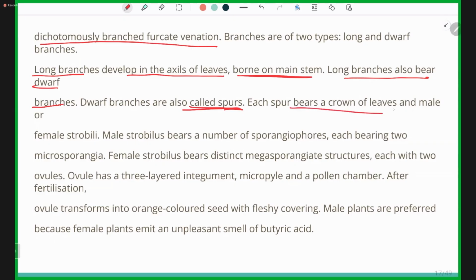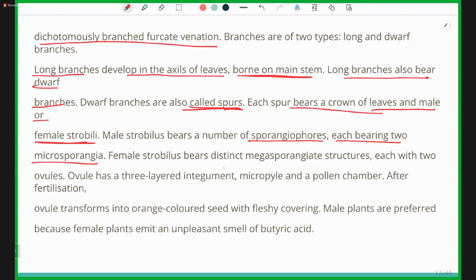Each spur bears a crown of leaves and male or female strobili. Male strobili bear a number of sporangiophores, and each sporangiophore bears two microsporangia.